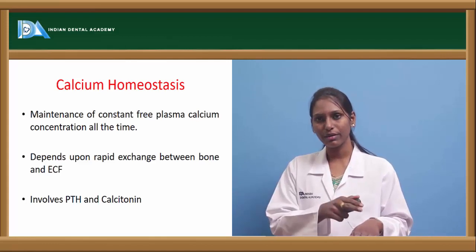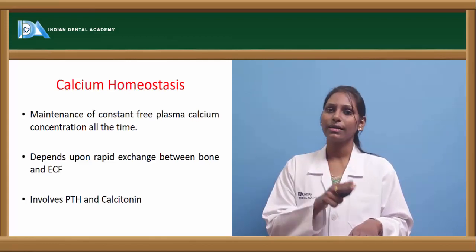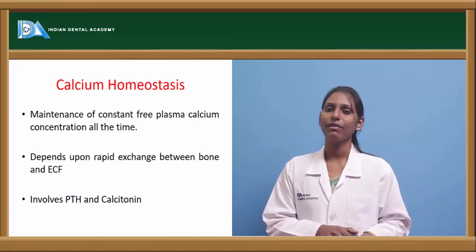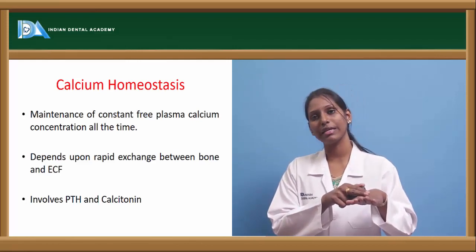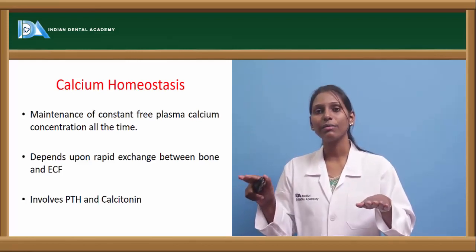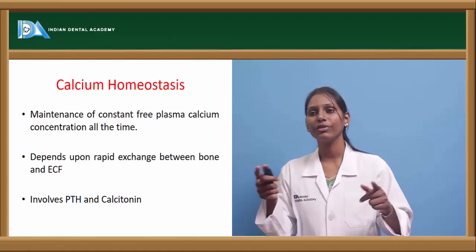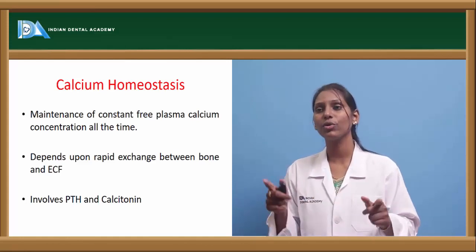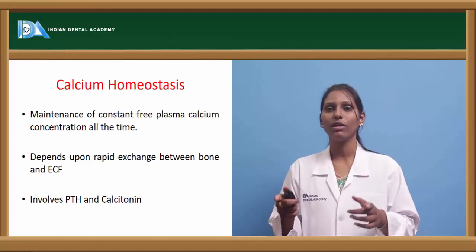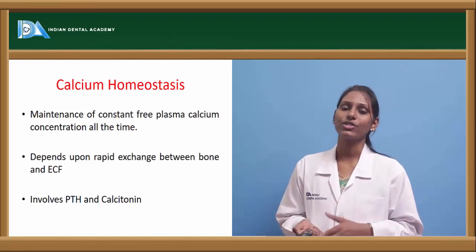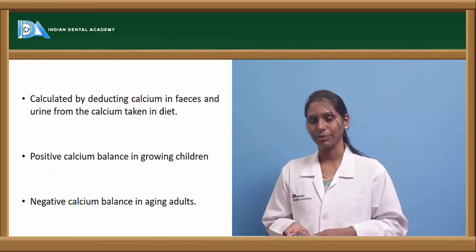The calcium from the bone is transferred to the ECF, and once the calcium level in the ECF is raised, the resorption within the bone is stopped. So this activity of rapid exchange of calcium from bone to the ECF involves some hormones, that is PTH, the parathyroid hormone, and calcitonin.